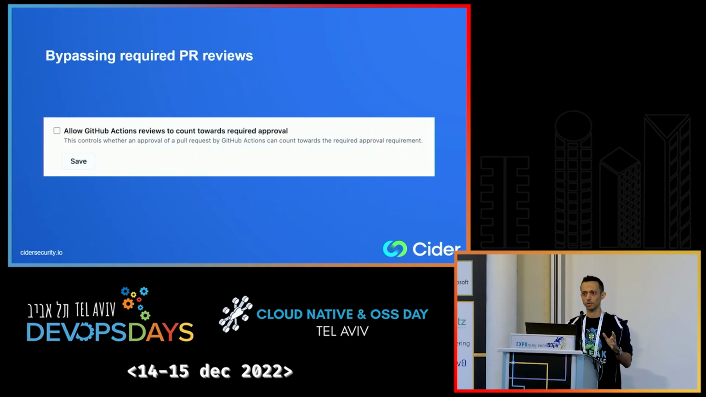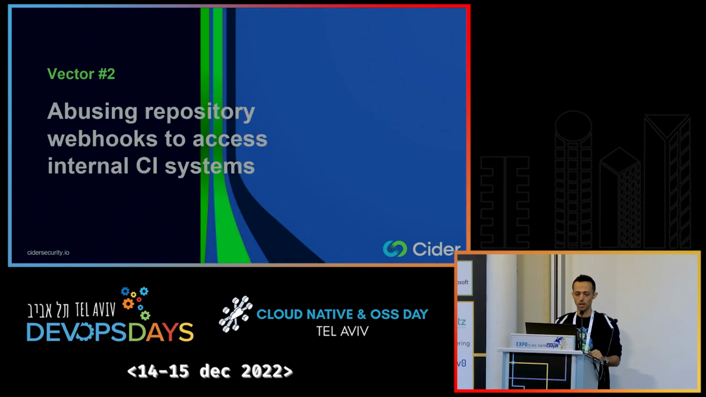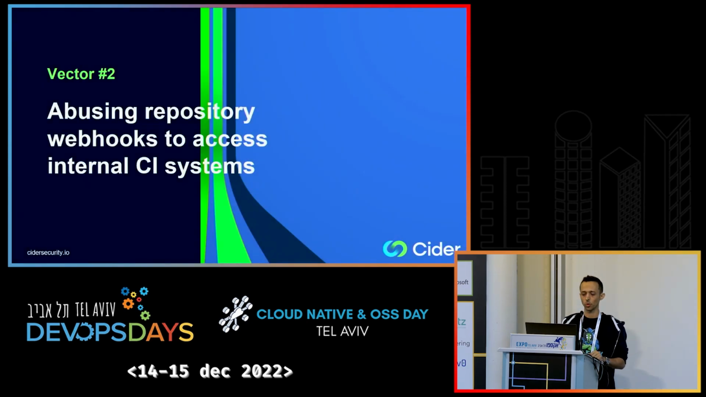You should know that it's not set securely by default in all the organizations, the ones that were created more than a year ago. So if your GitHub organization was created more than a year ago, I recommend you go ahead and check your settings. It basically just allows you to prevent action reviews from being counted towards a pull request approval. So that's the first vector out of 2 that we're going to talk about today. Let's move on to the second one, which is abusing repository webhooks to access internal CI systems.